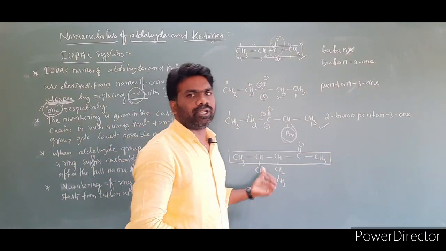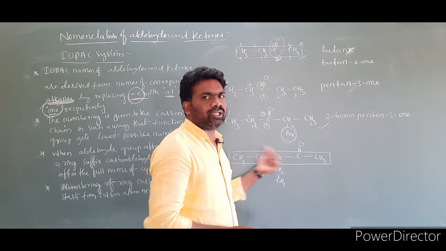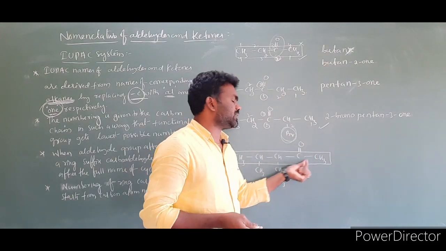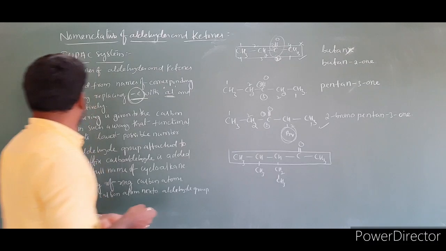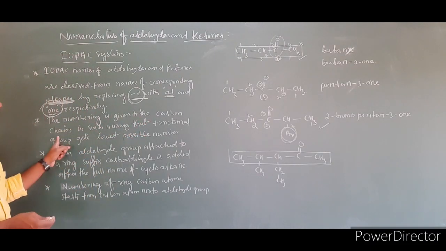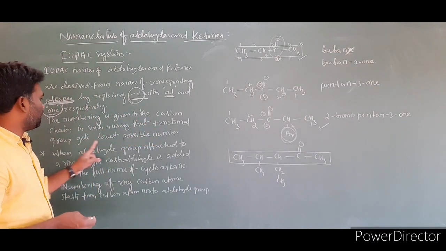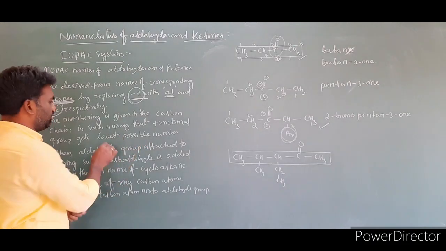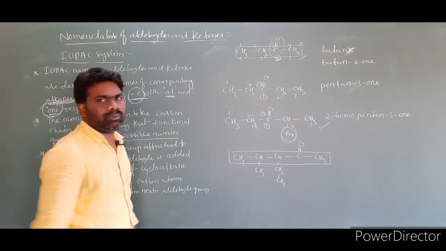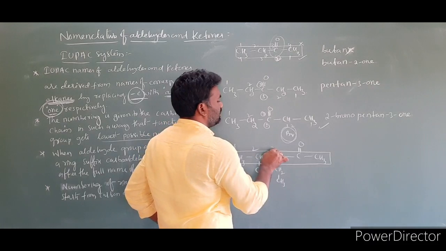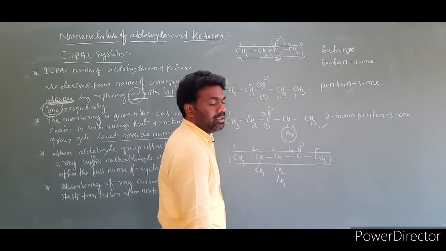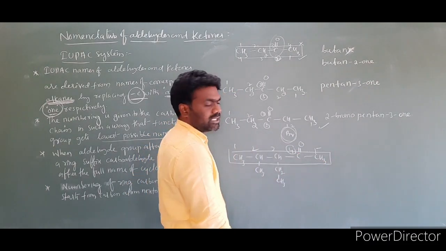Then we have to give numbering to this carbon chain from one end to another end. The functional group will always get the lowest possible number. The numbering is given to the carbon chain in such a way that the functional group gets the lowest possible number. 1, 2, 3, 4, 5. So the functional group is getting number 4 from this direction.